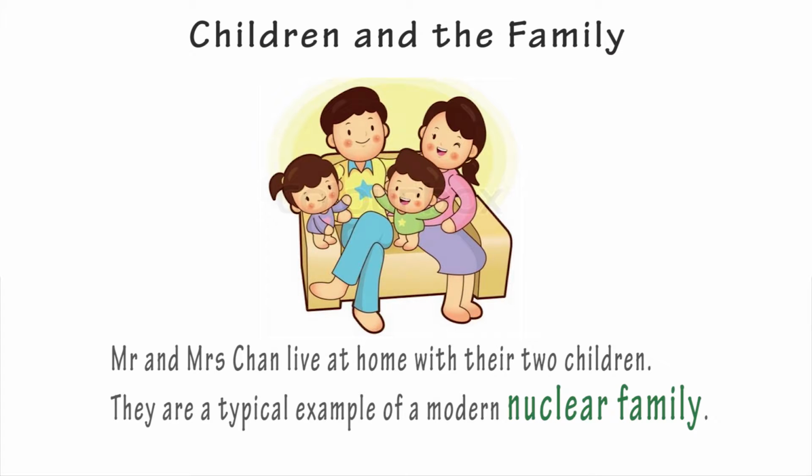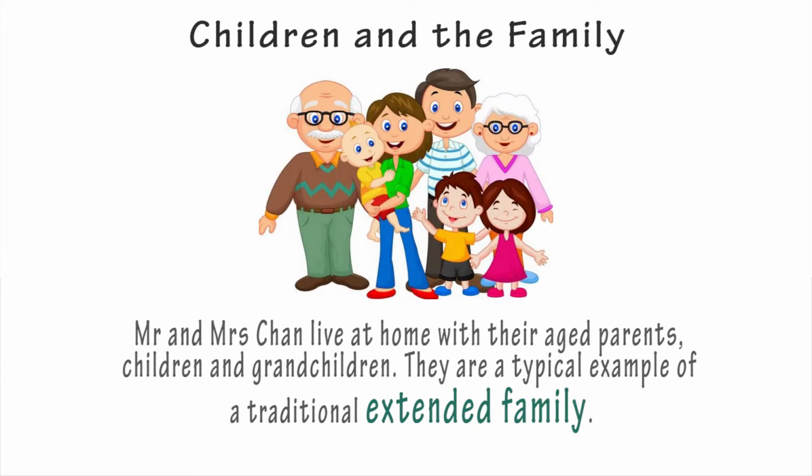Children in the family. Mr. and Mrs. Chan live at home with their 2 children. They are a typical example of a modern nuclear family. A nuclear family consists of 2 parents and their children, but not including aunts, uncles, grandparents, etc.